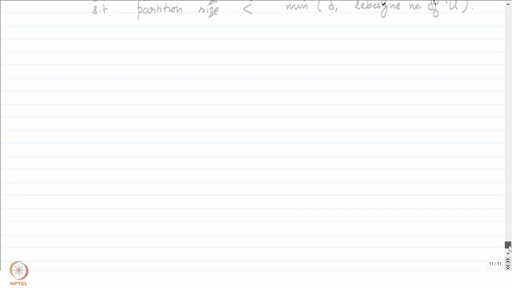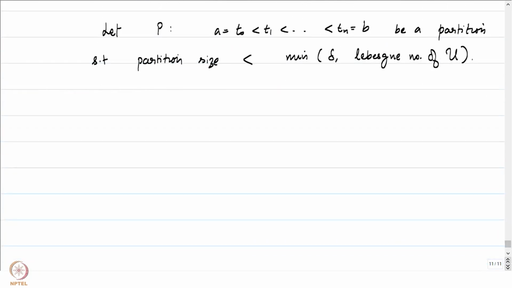So that Lebesgue number is being put here just to ensure that any neighborhood of any point in the partition will always be sitting inside one of the open sets and hence inside K. Okay, we'll come to that.